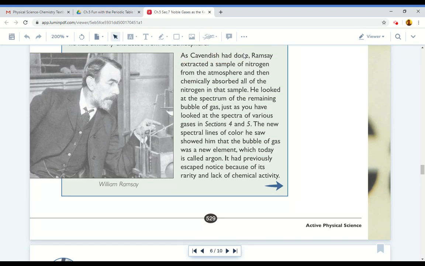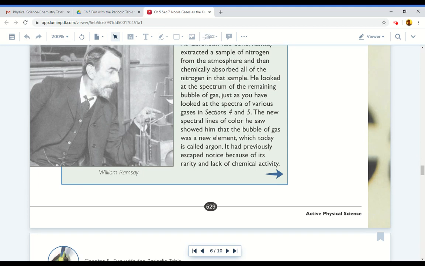As Cavendish had done, Ramsay extracted a sample of nitrogen from the atmosphere and then chemically absorbed all of the nitrogen in that sample. He looked at the spectrum of the remaining bubble of gas, just as you have looked at the spectra of various gases in sections 4 and 5. The new spectral lines of color he saw showed him that the bubble of gas was a new element, which today is called argon. It had previously escaped notice because of its rarity and lack of chemical activity.